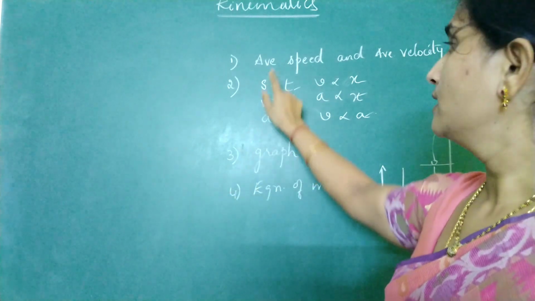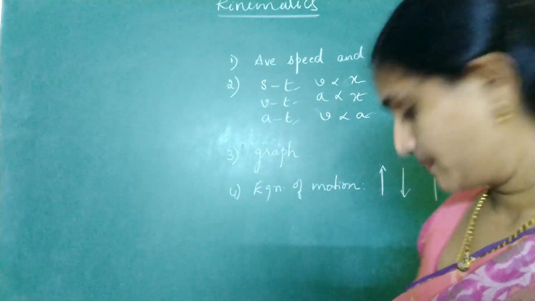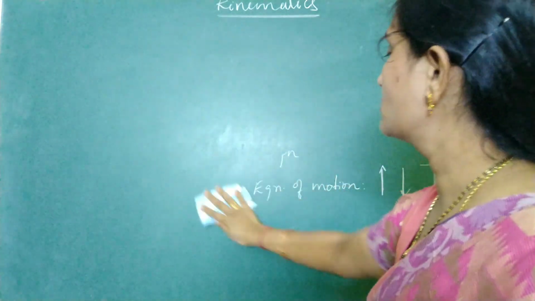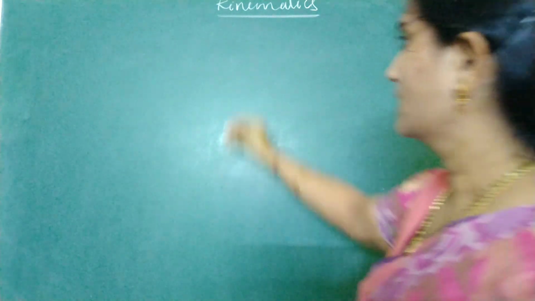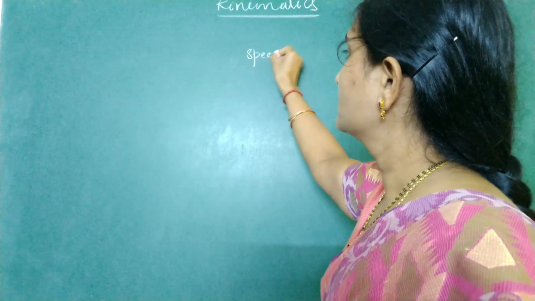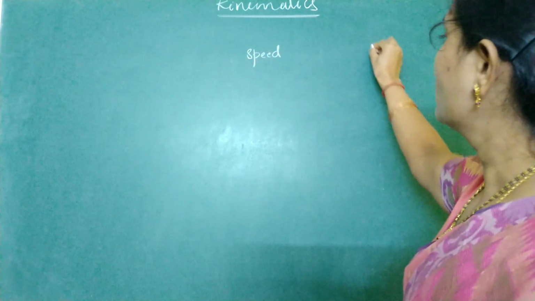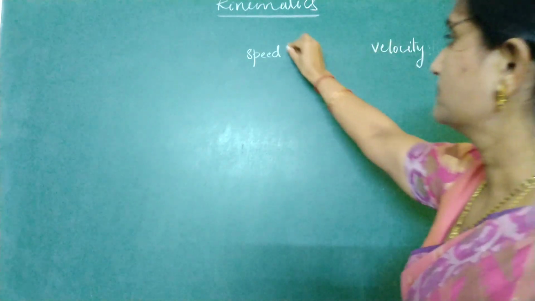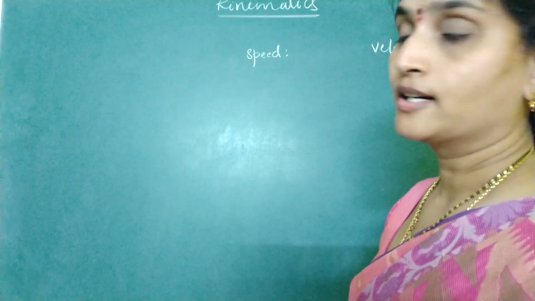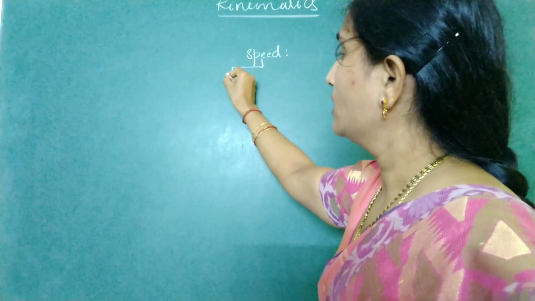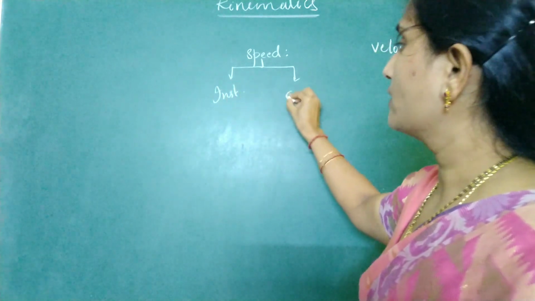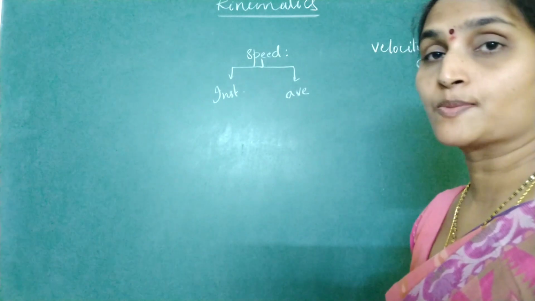Starting with average speed and average velocity. Remember, how do we define average speed or average velocity? When you talk about speed, it is the rate of change of position of the particle, whereas velocity is the rate of change of displacement. I repeat, how do we define speed? Rate of change of position. Here we have two types, instantaneous and average.